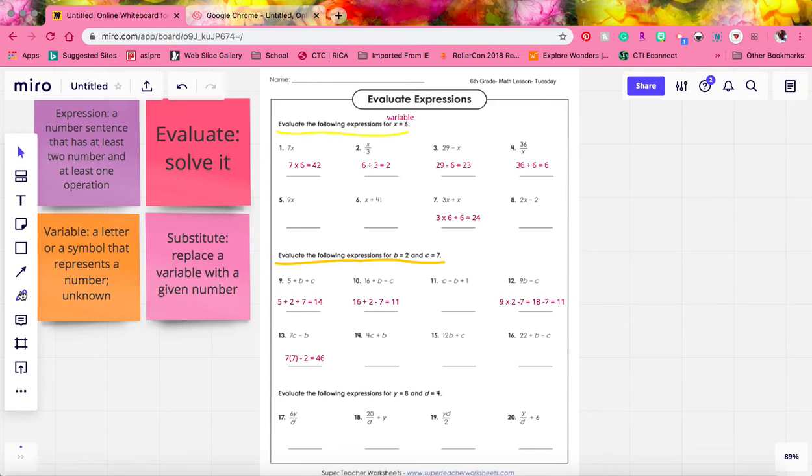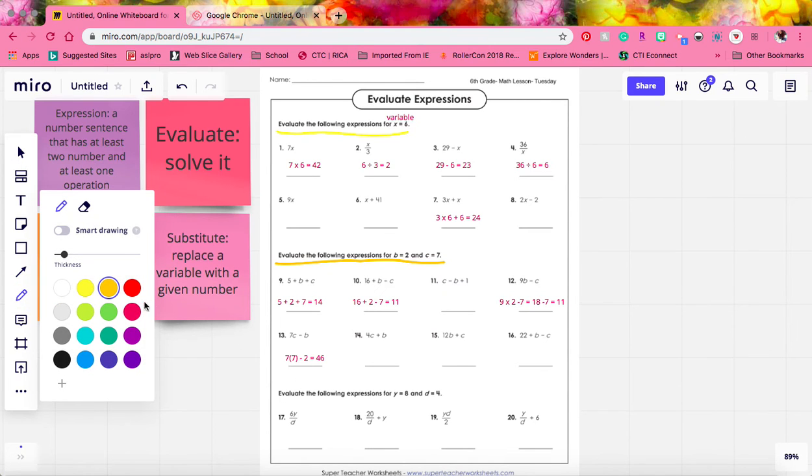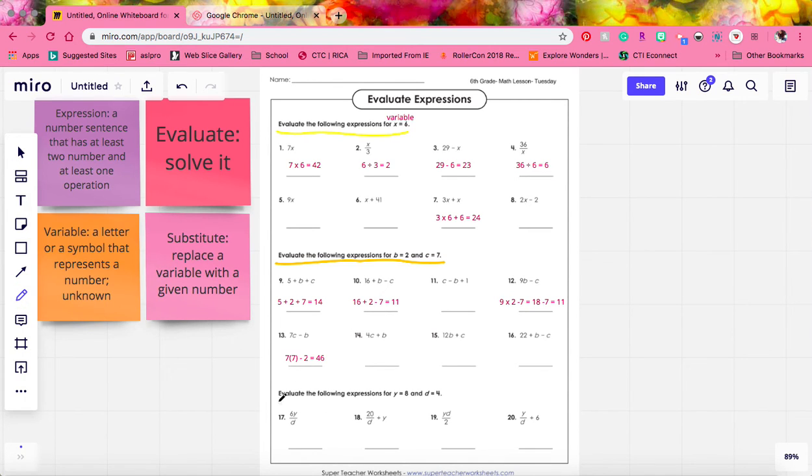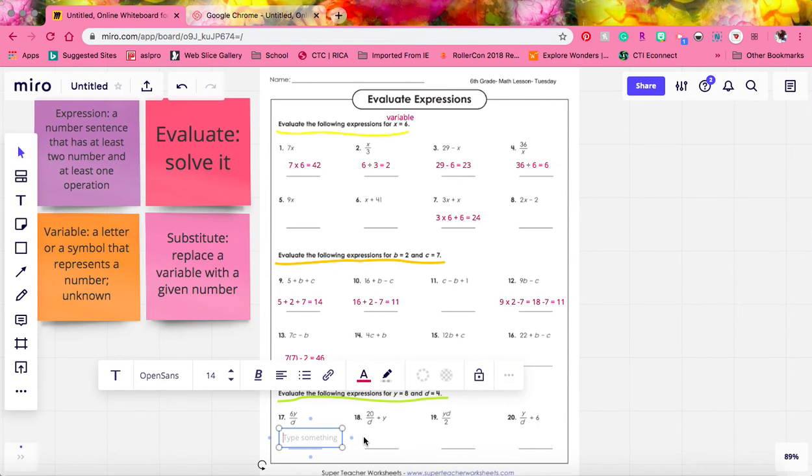And let's look at the last set. Evaluate the following expressions for y equals 8 and d equals 4. These ones are getting a little bit more complicated. So let's take a look. We have number 17, 6y over d. So 6 times y, which equals 8, over d, which also means divided by d, which is 4.